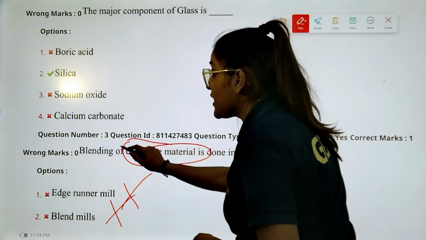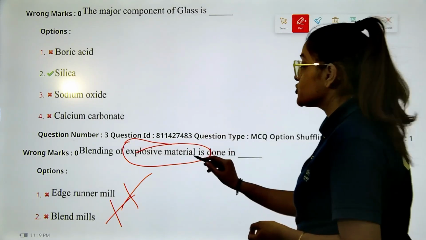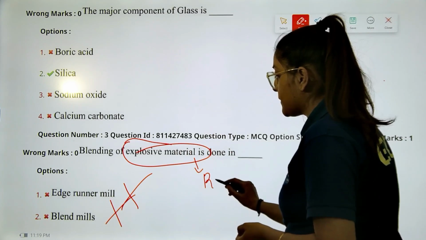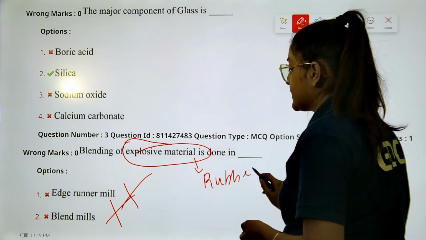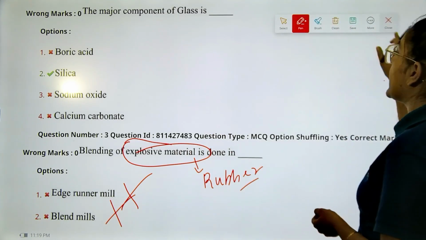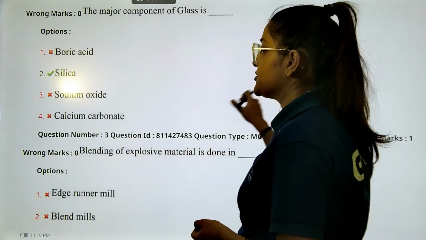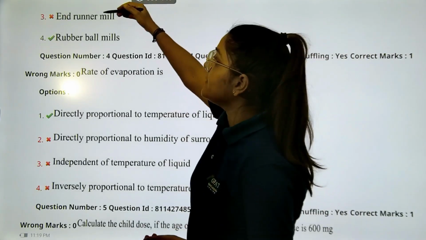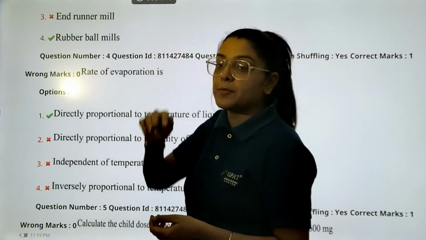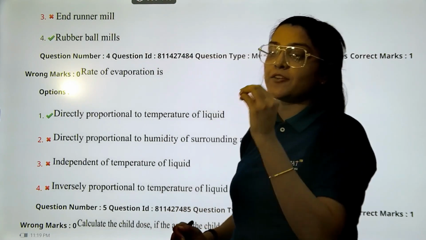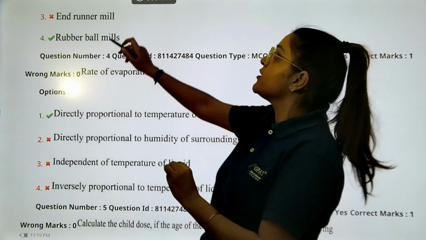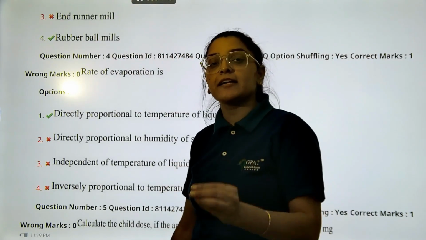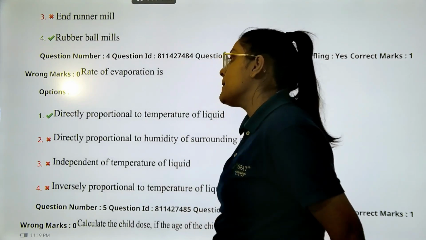See, you have the explosive material, so none other than the rubber ball mill will be the correct answer. So the correct answer for the explosive material is your direct answer, the rubber ball mill.